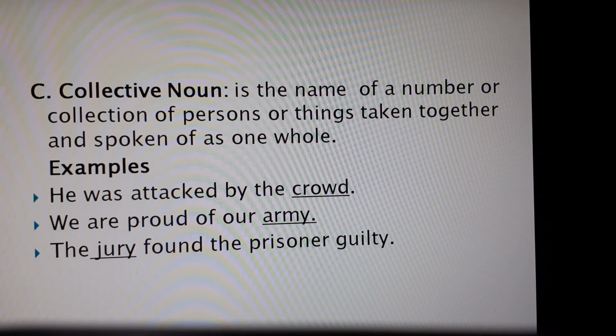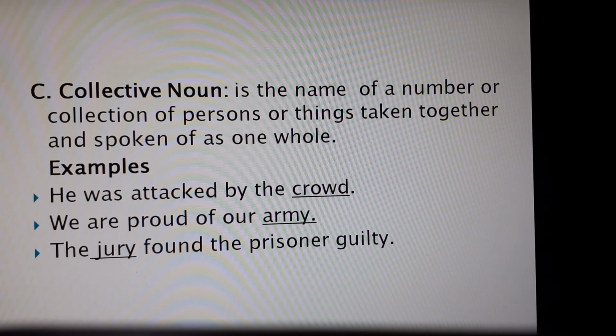A collective noun is the name of a number or a collection of persons or things taken together and spoken of as one whole. So a collection of something, a collection of persons, a collection of numbers, that is called a collective noun.